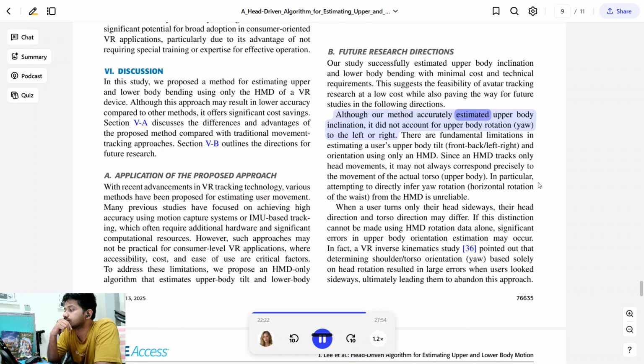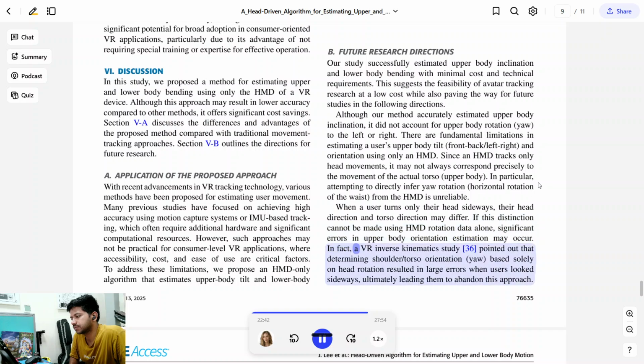Although our method accurately estimated upper body inclination, it did not account for upper body rotation to the left or right. There are fundamental limitations in estimating a user's upper body tilt and orientation using only an HMD. Since an HMD tracks only head movements, it may not always correspond precisely to the movement of the actual torso. In particular, attempting to directly infer yaw rotation from the HMD is unreliable. When a user turns only their head sideways, their head direction and torso direction may differ. If this distinction cannot be made using HMD rotation data alone, significant errors in upper body orientation estimation may occur.